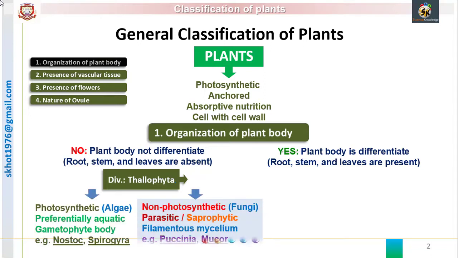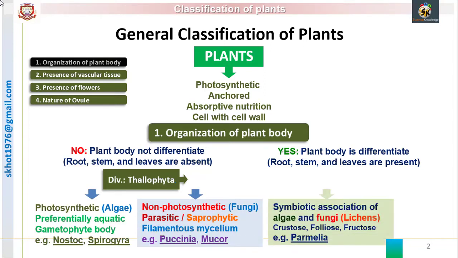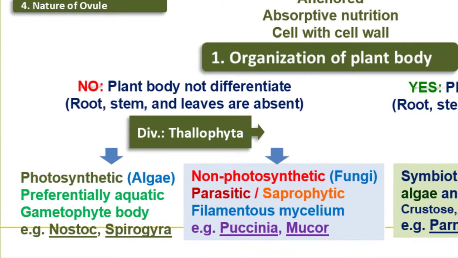Such plants include 2 broad groups of living organisms. The one having the capacity of photosynthesis is called algae. Algae are preferentially aquatic and their body is made up of gametophytes. That means each cell carries a single set of chromosomes, that is n number of chromosomes. The examples are Nostoc, the cyanophycean algae, and Spirogyra, the chlorophycean member.